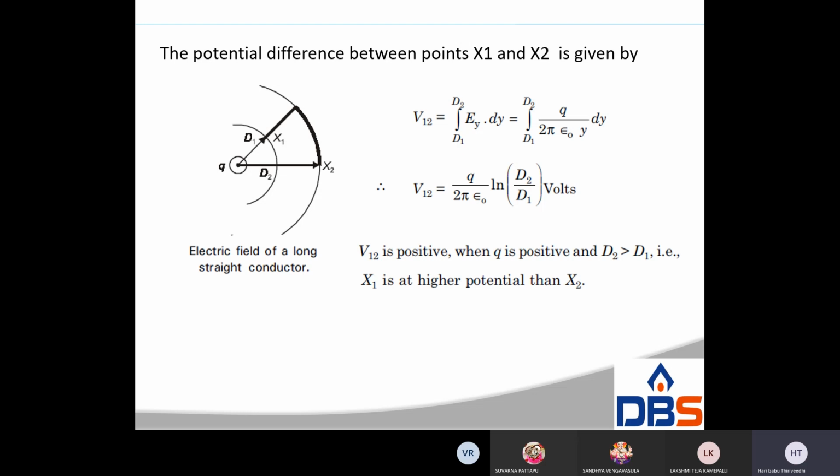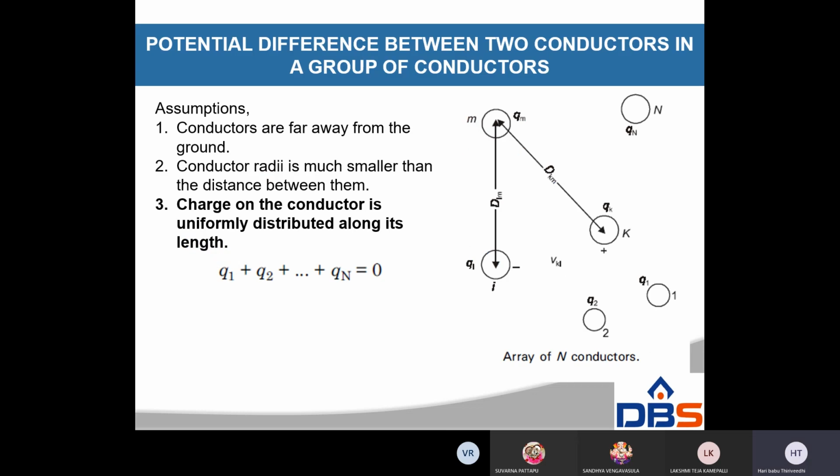Suppose we go for a group of charged conductors. Let us find the potential at a conductor in a group of charged conductors. Consider a group of long straight conductors A, B, C, and so on, with a number of conductors.